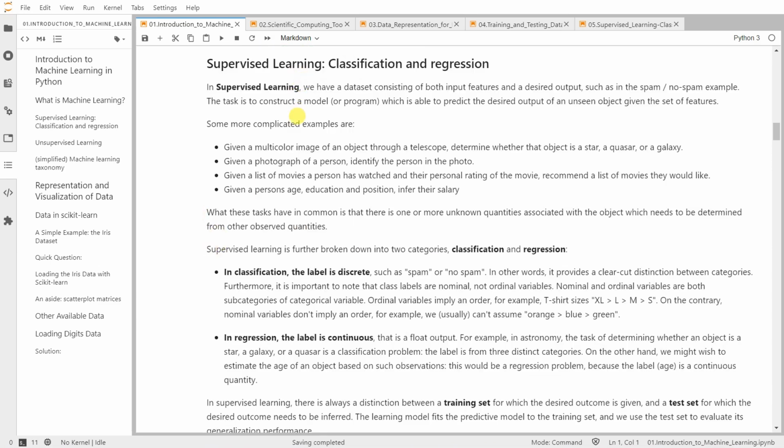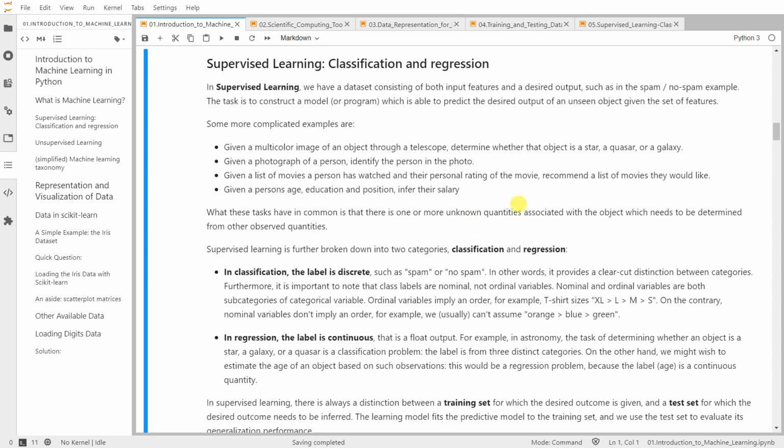Supervised learning is one type of machine learning task, which can be used for classification and regression. In supervised learning, we have a dataset plus the desired output. The dataset contains some attributes, or input features. It can be a bunch of spam and non-spam examples where we have labels corresponding to them, which one is spam and which one is not spam. The task in supervised learning is to construct a predictive model based on the data, which we can use later for predicting the correct output of an example outside the dataset, which hasn't been seen by the model.